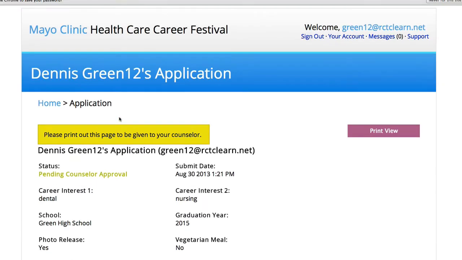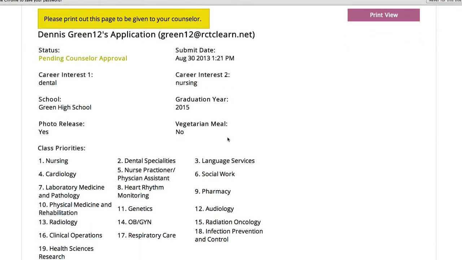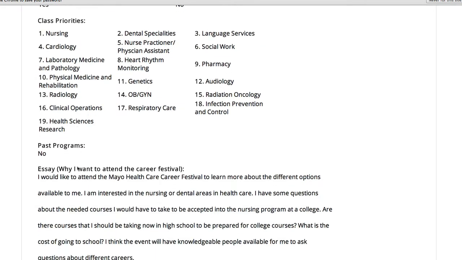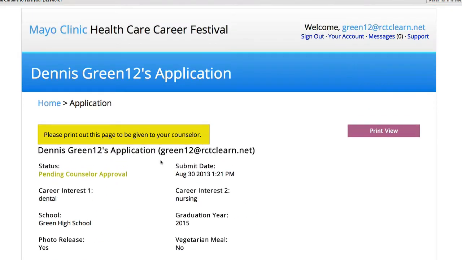It will then quickly store that application so we can come back and review it later. But as it says here, please print out this page and give it to your counselor. In other words, you can expect your students to print off the choices they made and, of course, their essay question. This is a printable document, and they need to get a signature from a parent or guardian if they're under 18 years of age. So the students would just select print preview and print out this application.